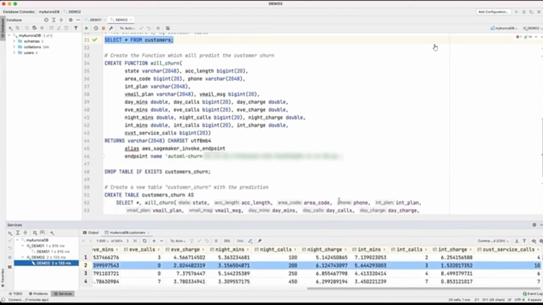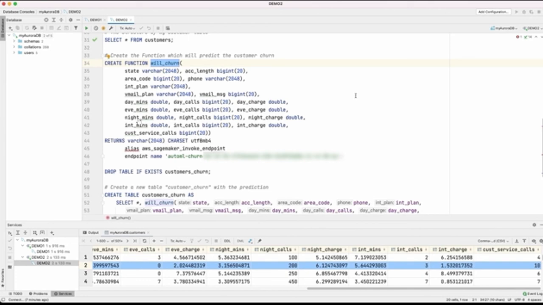Now, since it's the test data, as we can see in this table, it doesn't have an extra column called churn, which we had in the training data, which was used to train the machine learning model using Amazon SageMaker. And that churn could be true or false. If the churn is false, that means the customer did not leave the service. If the churn says true, it means the customer actually left the service and went to some other telecom company. And this is exactly what we are going to predict using the SageMaker endpoint for all the data points which we have in this Aurora database.